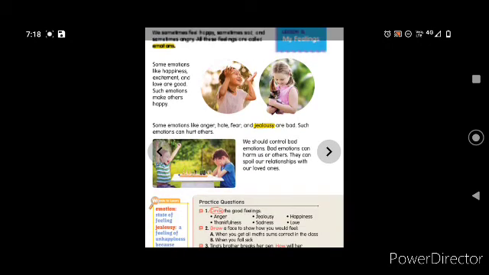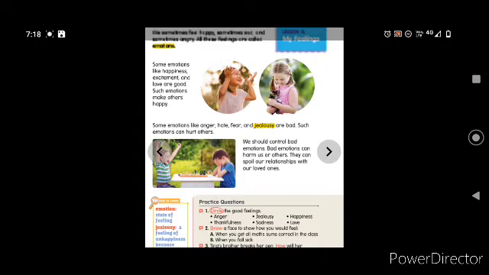These all are the good emotions. Some emotions are anger, hate, fear, and jealousy. Jealousy means somebody is having something when we don't have, we will start thinking bad about them, and that is called jealousy. That is also one of the feelings, but it is a bad emotion, children. Such emotions can hurt others. We should control bad emotions.